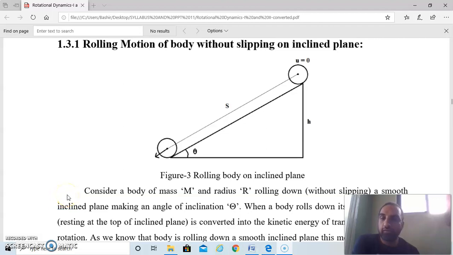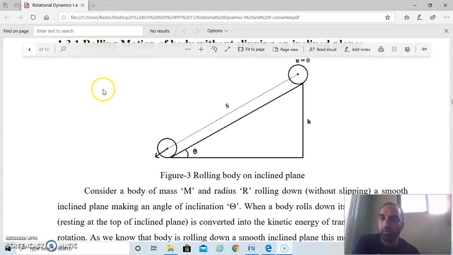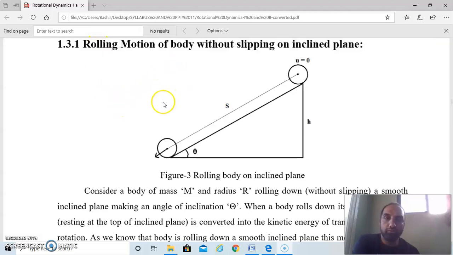Hello friends, in the last lecture we had discussed the motion of rolling bodies. Now we are going to see the rolling motion of a body without slipping on an inclined plane. So this is the inclined plane.